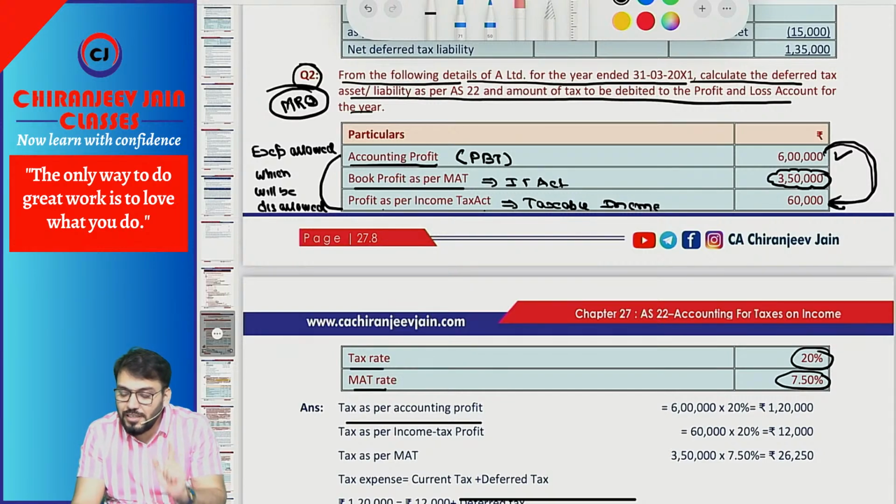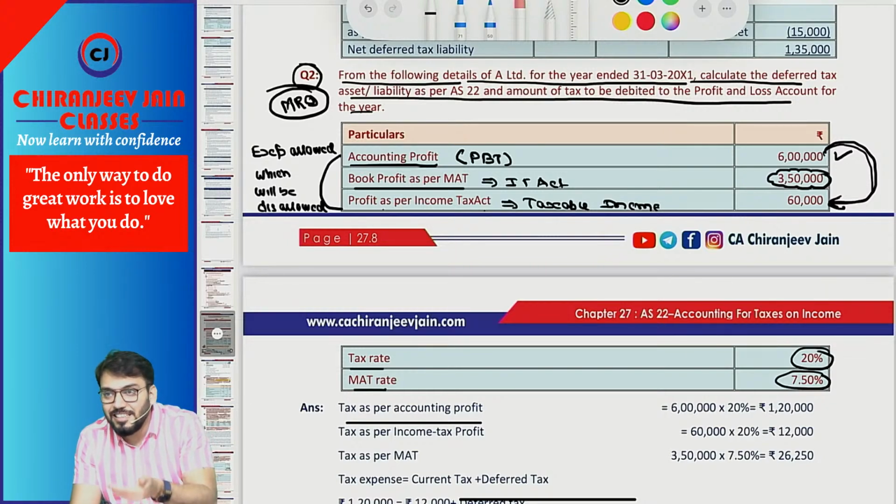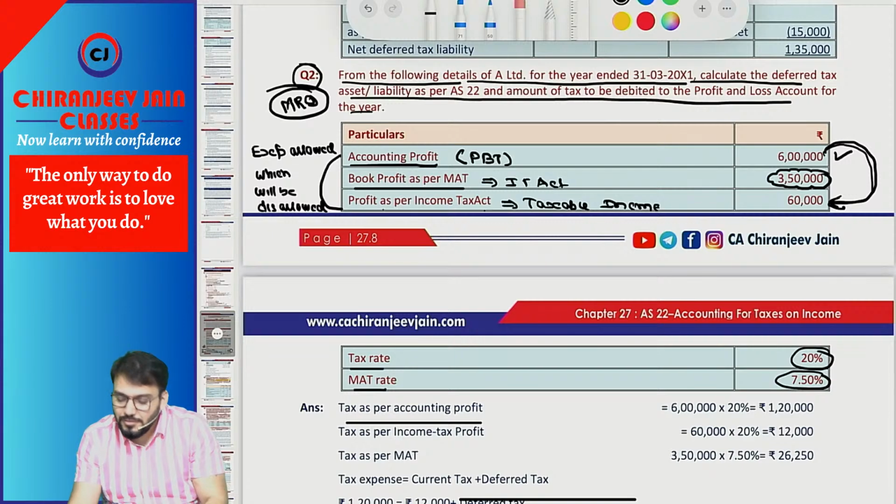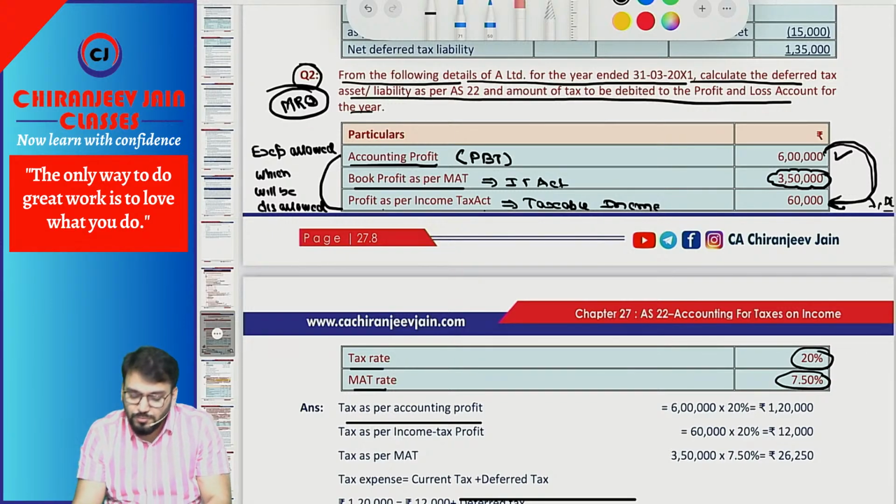So on 5,40,000, DTA will not be created. This is an expense allowed now which will be disallowed in future. Which will be disallowed, so it will be DTL. Did you say DTA or DTL? DTL. So it will be DTL. Understood? Have you understood this point?